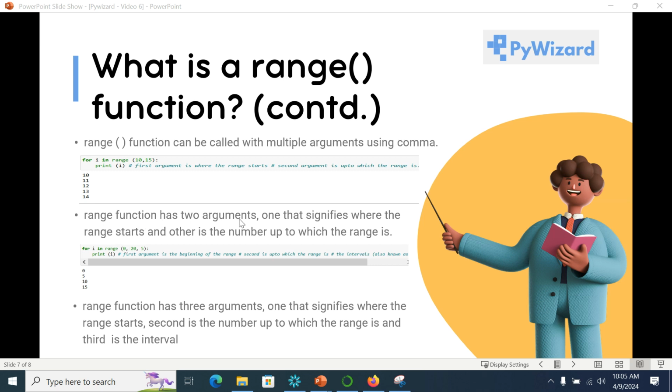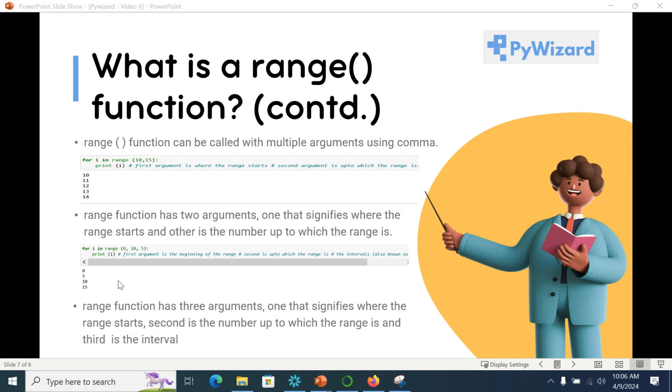There are also range functions that have three arguments. The first one is where the range starts, the second one is up to which the range goes, and the third argument is the interval. So for example, here for i in range 0, 25, 5, 0 is the beginning, 25 is up to which the range would go, and 5 is the interval. So it goes from 0, then plus 5 is 5, plus 5 is 10, and so on.